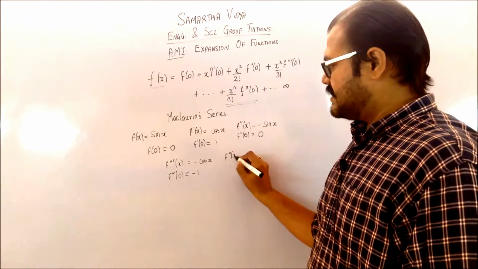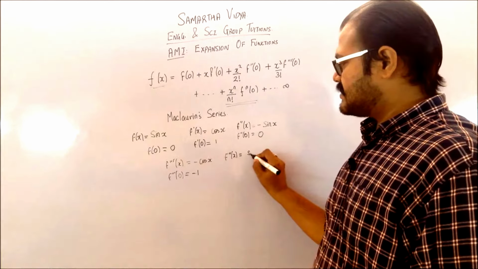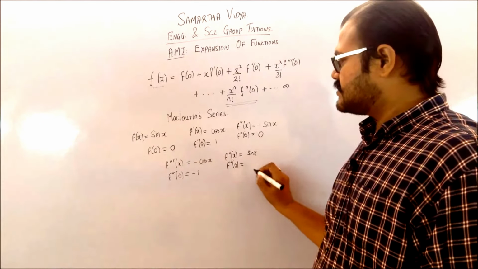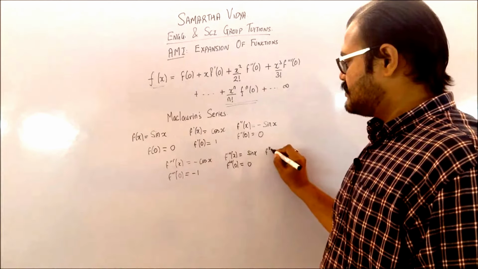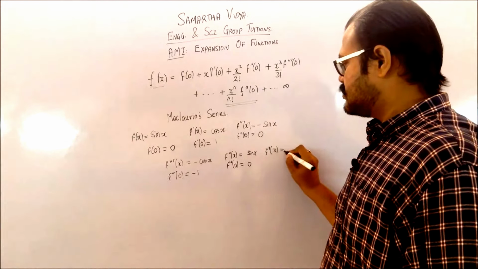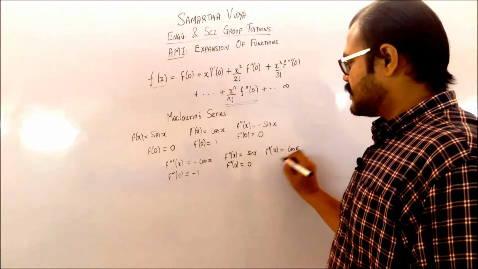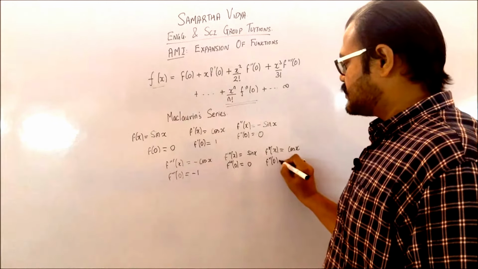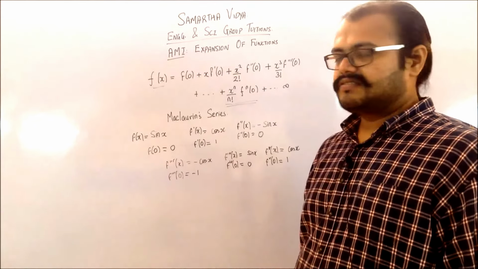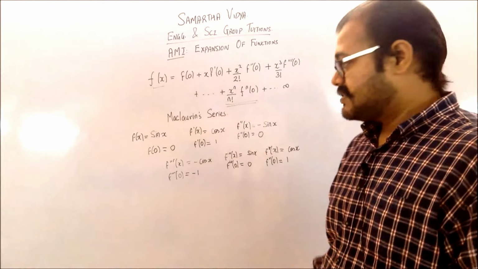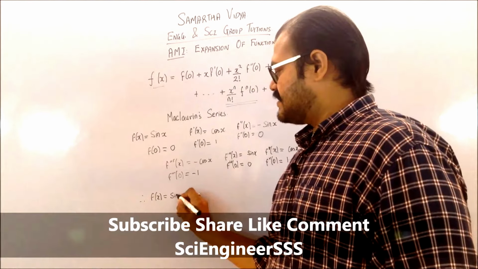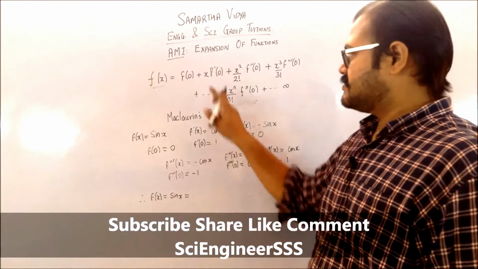If you go for the fourth derivative, it's going to be equal to plus sin x, and the fourth derivative at 0 is going to be 0. And finally, let us just have the fifth derivative also. That is going to be equal to cos x, and the fifth derivative at 0 is going to be 1. So you can see that the first term is 0. Just you have to now substitute in this. Therefore f of x, which basically is in this case sin x, can be expanded in terms of x.